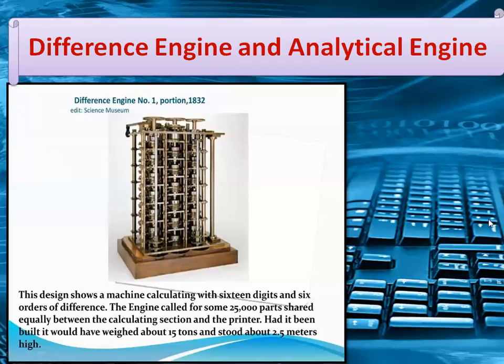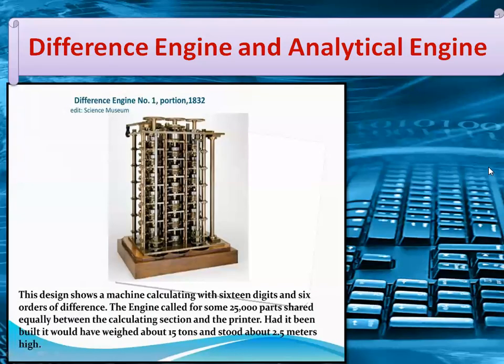So dear students, the design of the difference engine shows a machine calculating with 16 digits and 6 orders of difference. The engine called for some 25,000 parts shared equally between the calculating section and the printer. Had it been built, it would have weighed about 15 tons and stood about 2.5 meters high.